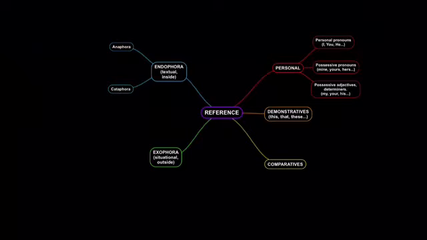Another important characteristic of reference is endophora, when we refer to something inside the text, or exophora, when we refer to something outside the text. Endophora can be divided into two parts: anaphora, when the reference has been mentioned before, or cataphora, when the reference will be mentioned after.